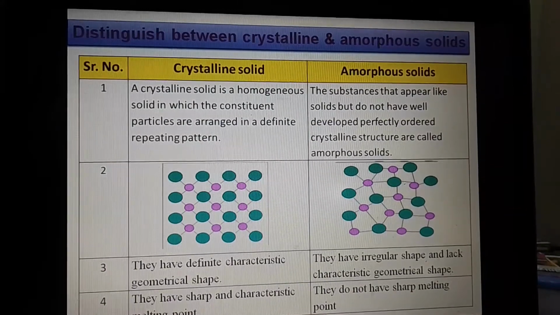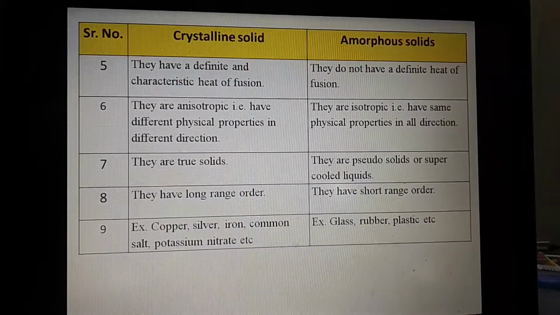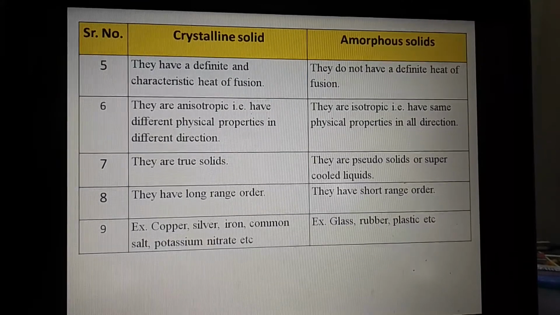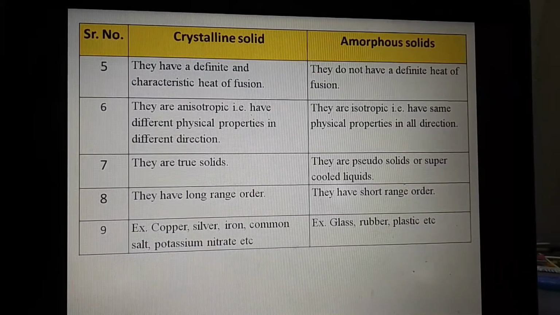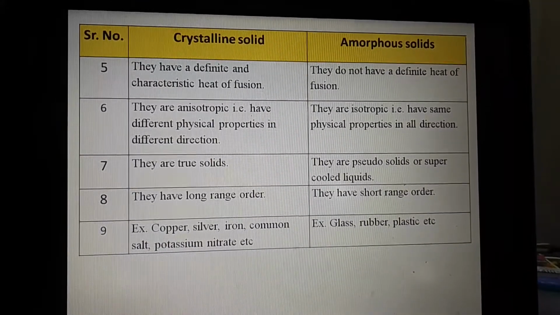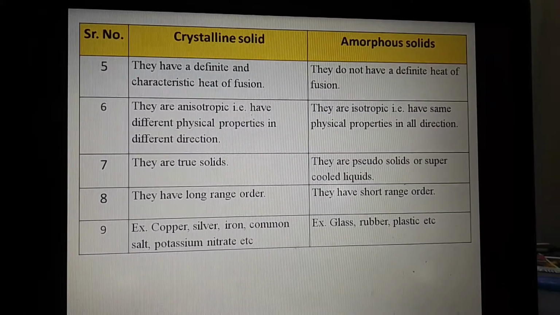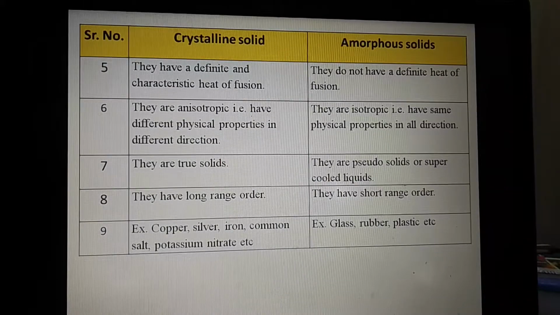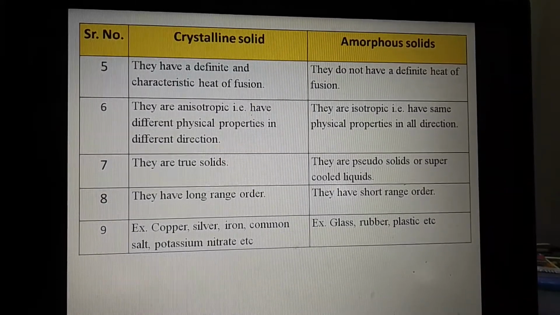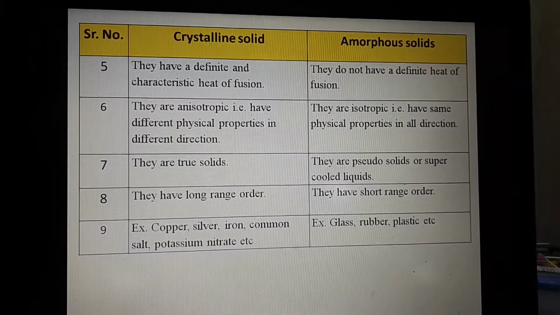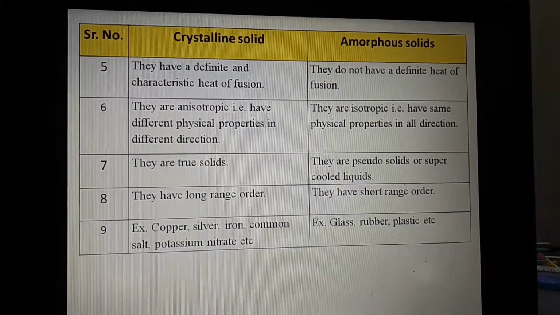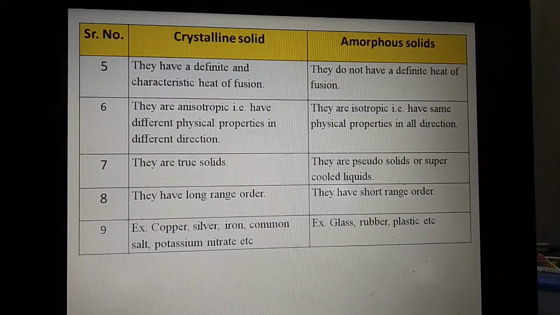But in case of amorphous solids, we are not able to determine the exact melting point. Then heat of fusion, meaning the amount of heat required to fuse, is definite and characteristic in a crystalline solid. But in case of an amorphous solid, it is not definite.